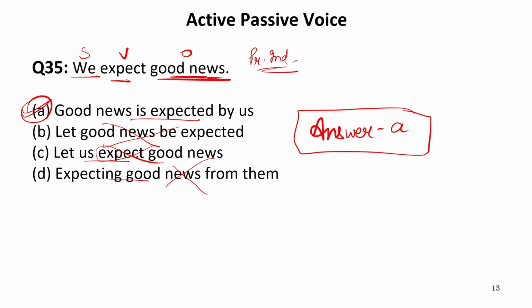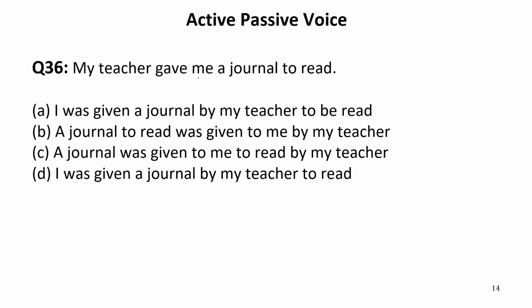Now let us move to the next one. My teacher gave me a journal to read. Now in this, "gave" is a verb, and this is verb second form, so the given sentence is in past indefinite tense. My teacher gave me a journal. Now "my teacher" is the subject, "me" and "a journal". Now we have two objects. One is a direct object and one is an indirect object.